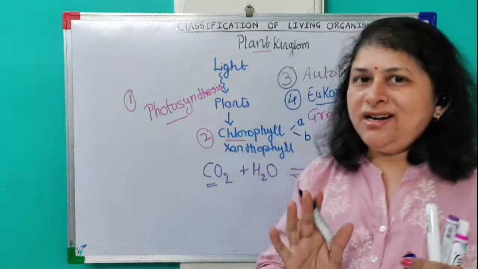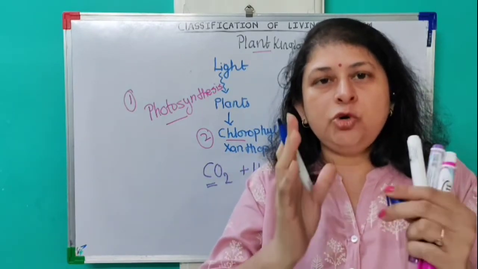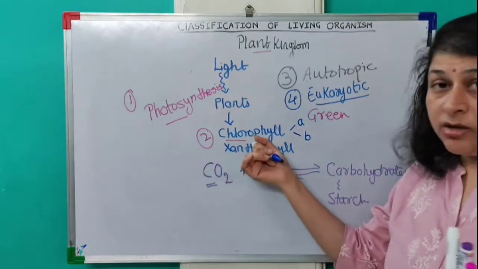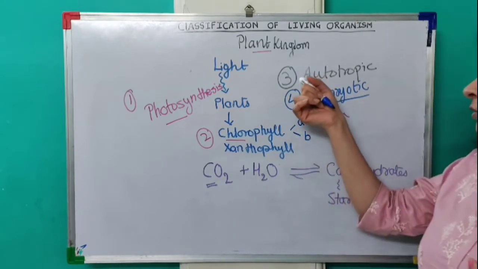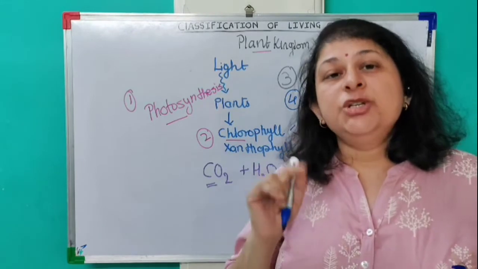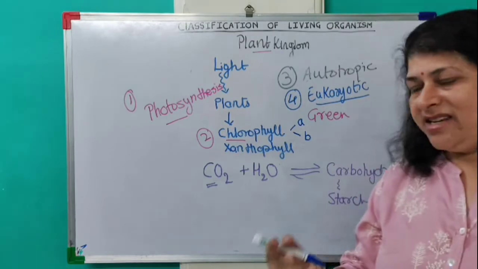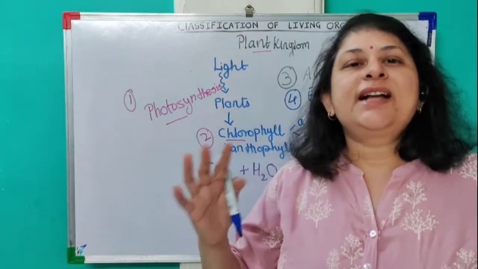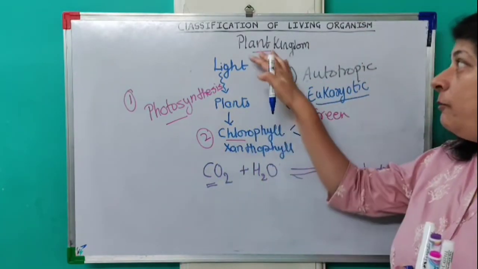So if you want to classify an organism in plant kingdom, first you have to see whether the organism performs photosynthesis or not, whether it has chlorophyll or not, whether it looks green or something like that, whether it is autotrophic, and its cell should be eukaryotic. It should not be primitive, it is advanced and has a clear cut nucleus, chloroplast and similar kinds of organelles present in it. So these are the characteristics of plant kingdom.